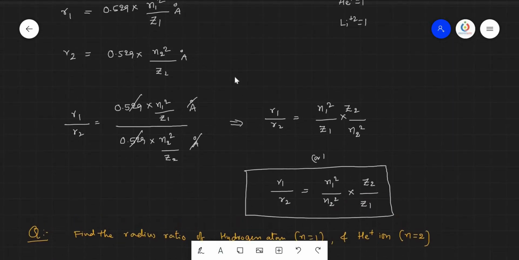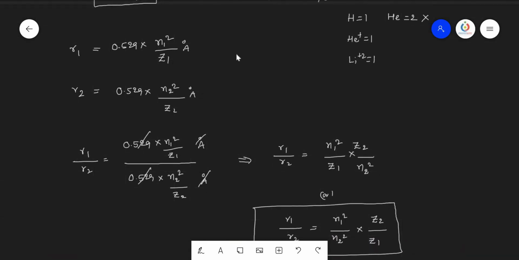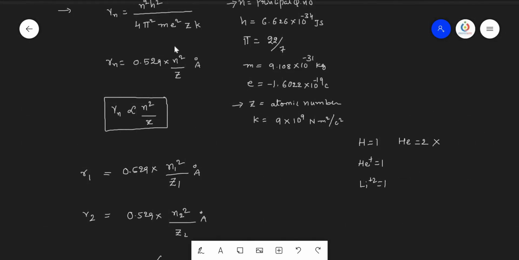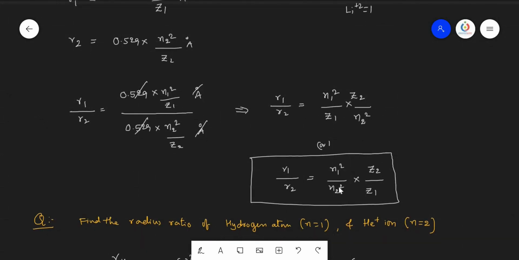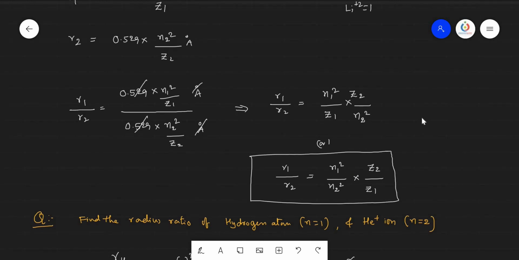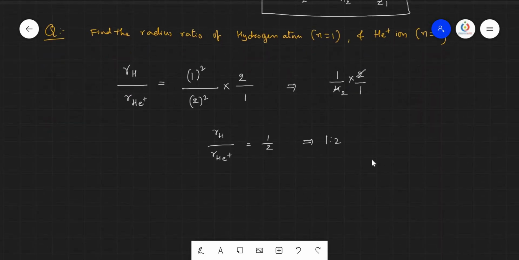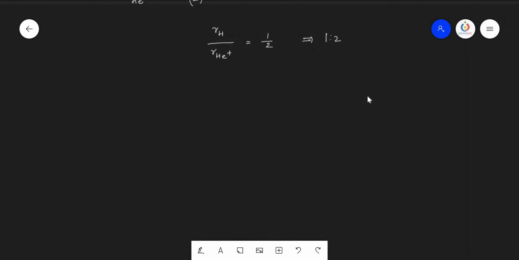So there are two things we must know. One is the basic formula, and the second one is the relation like this, so that you can compare the radius of the orbit of one atom with the radius of the orbit of another atom.